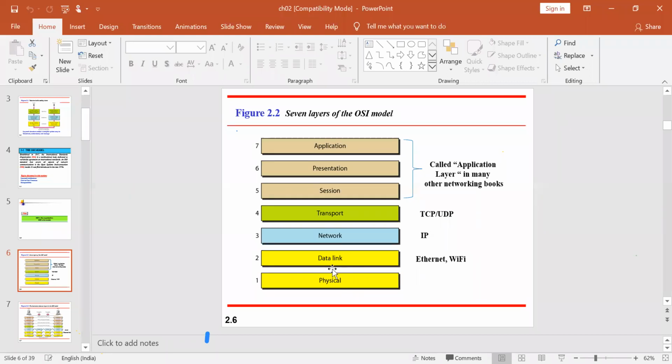So what it will be doing is taking the data from the above layer, that is the data link layer. It will be arranging it in terms of bits. That's how your system, the machine, can understand it. So it will be taken in that manner, and it will be transmitted to the transmission medium. In the next layer, we'll come to know how this particular thing goes.